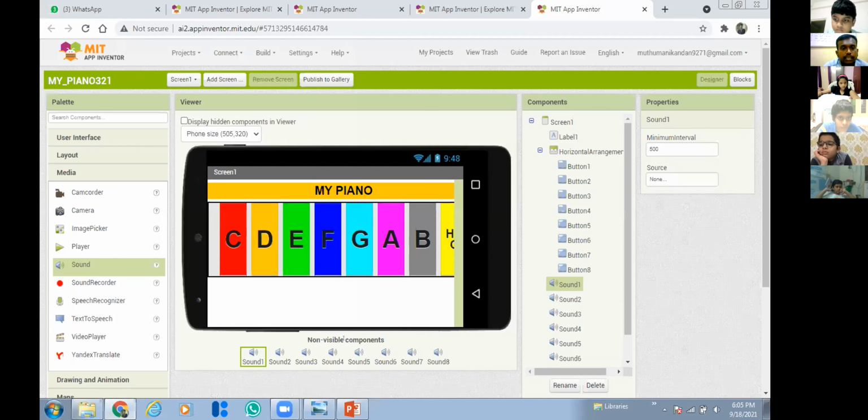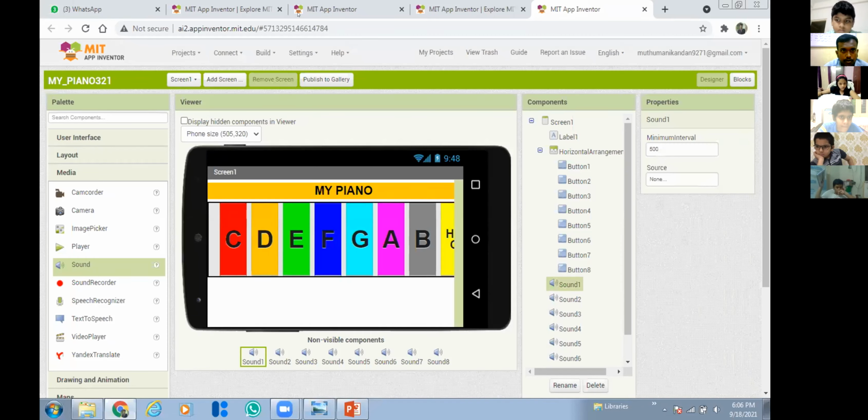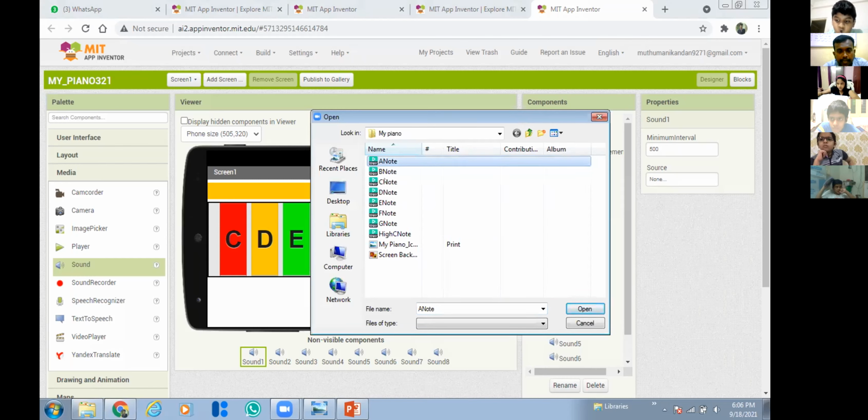Now, how to add the sound? I already have the sound files for each sound, the different sound note files. I will send them in the chat box. You can download them to your computer so that after the session you can practice, right? See, I have A, B, C, D, E, F, G, and high C, everything. I can only send them one by one. Okay. A note.